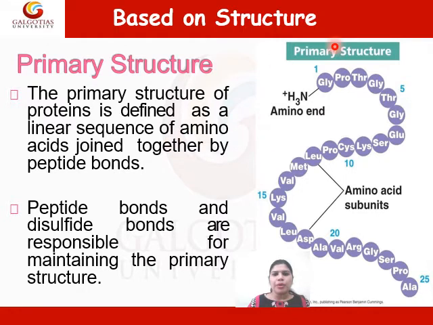The order of amino acids in a polypeptide chain is unique and specific to a particular protein. Altering a single amino acid causes a gene mutation, which most often results in a non-functioning protein. Insulin is an example of primary structure, which contains two polypeptide chains.